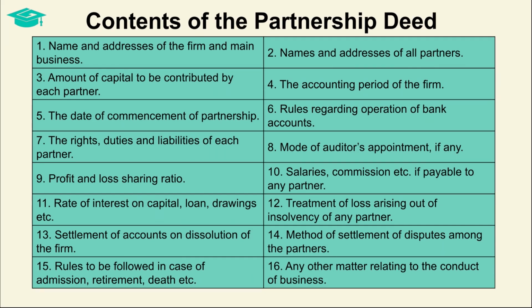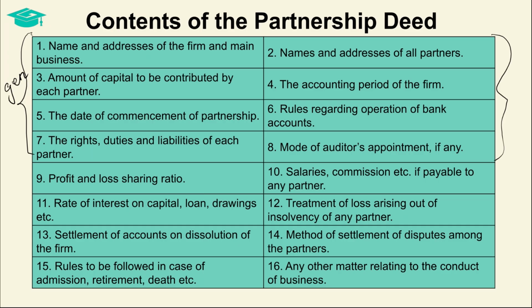The partnership deed contains all the aspects relating to the partnership. Here, let us see one by one. I will categorize these contents into three categories for our ease of understanding. Firstly, let us take point 1 to 8 as the first category of general content. 1 to 8. Let us give this the name general. This category has all the general items like names and addresses of all partners and of firm and its offices,